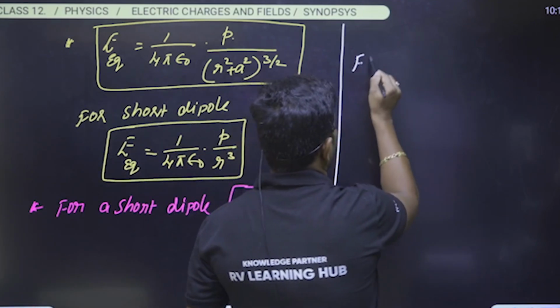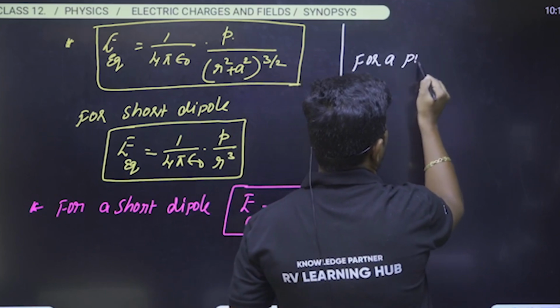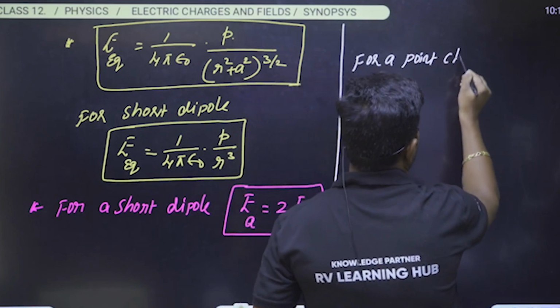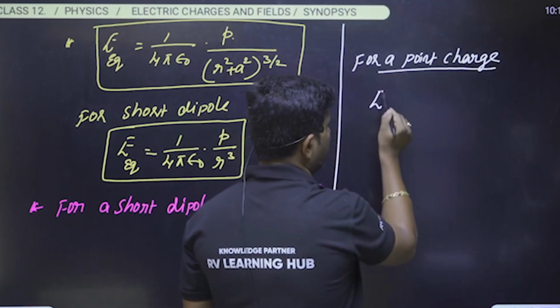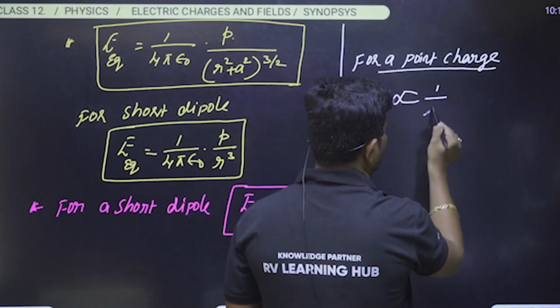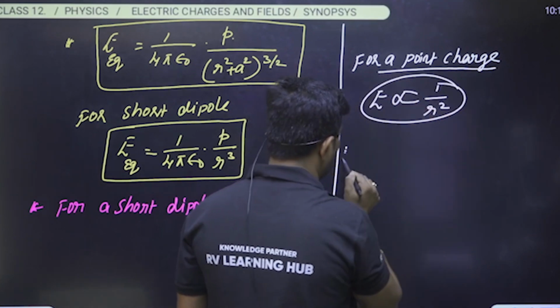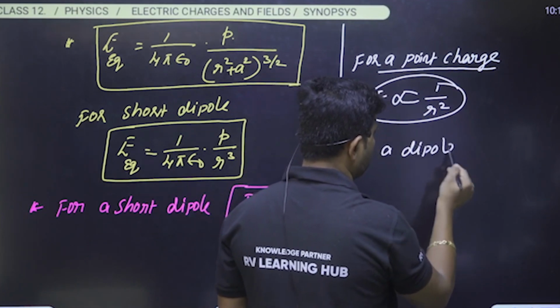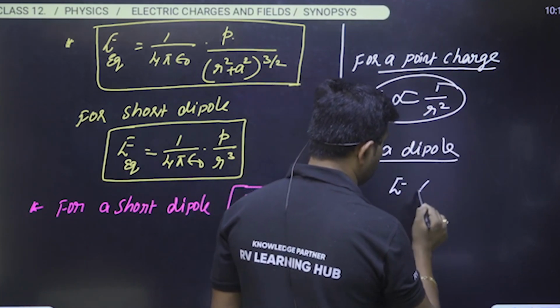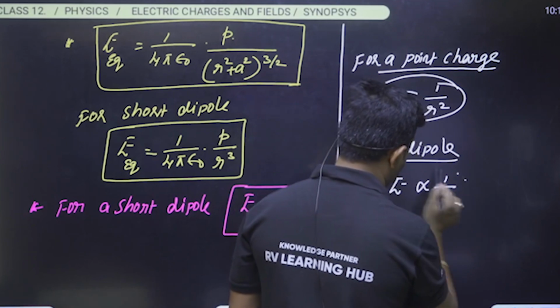See here, for a point charge, when we imagine a point charge, the electric field is inversely proportional to r square, and for a dipole, the electric field is inversely proportional to r cube.